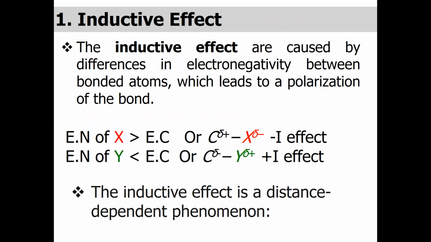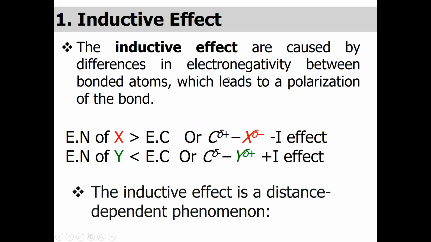First, the inductive effect. Keep in mind, students, all these effects occur due to the displacement of electrons. In some cases the sigma electron is displaced, or in some cases the pi electron is resonated or displaced, and vice versa. So the inductive effect is an example of the displacement of the sigma electron.